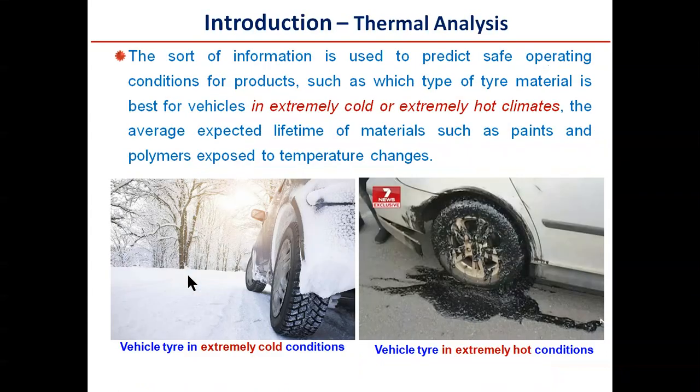This sort of information is used to predict safe operating conditions for products, such as which type of tire material is suitable. I'm taking the example of tire material here. If you want to know its operating conditions, we need to see how the material is behaving in extremely cold conditions and how it is behaving in extremely hot conditions.